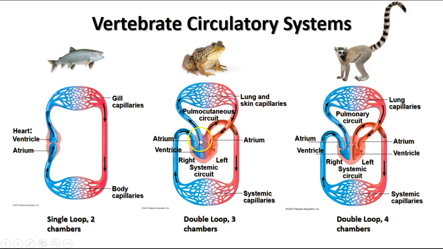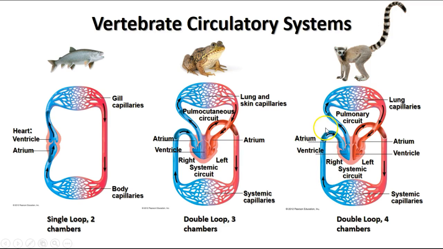So it's not quite as efficient at delivering oxygen to the tissues as it would be if the ventricle were totally separated, like it is in the double loop four-chambered heart system that you find in birds and mammals, and a few reptiles like alligators and crocodiles. Here we have a complete separation of the ventricle into two separate chambers. There's complete separation of the oxygen-poor and oxygen-rich blood.